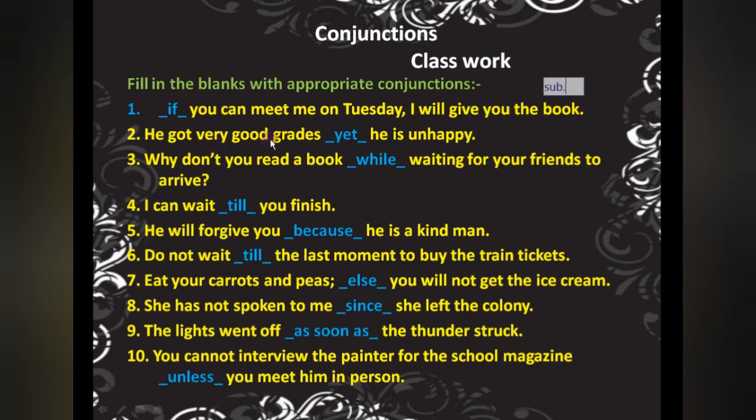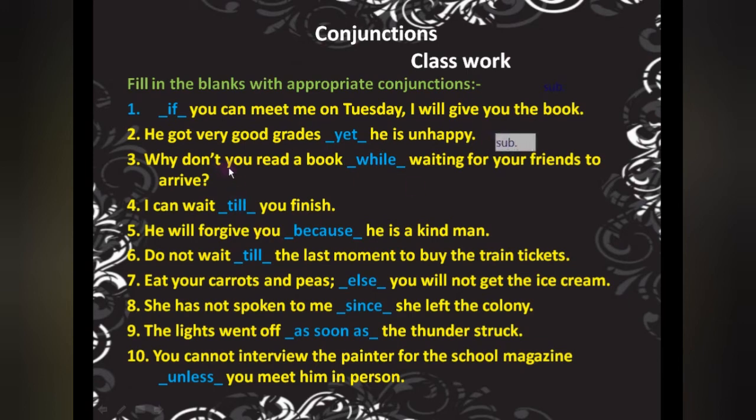He got very good grades, yet he is unhappy. Yet means phir bhi. He got very good grades, so we would all be happy. Yet, but here contrast is given. He got very good grades, yet he is unhappy. So again this is our subordinating one.